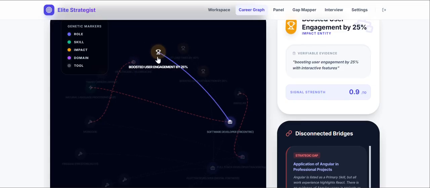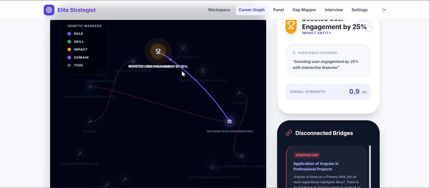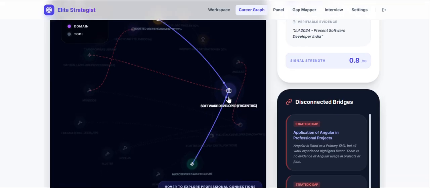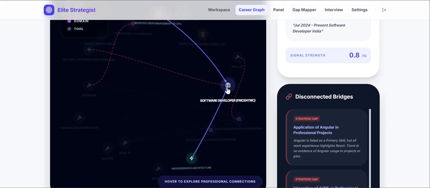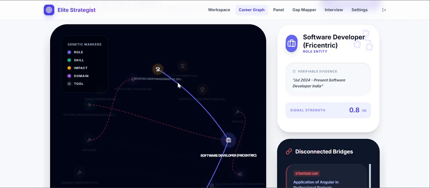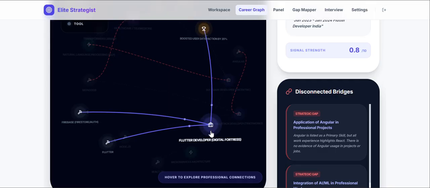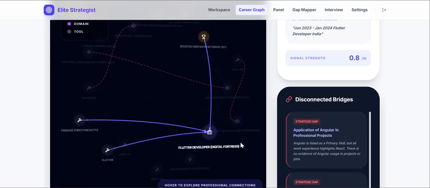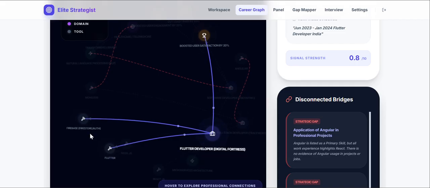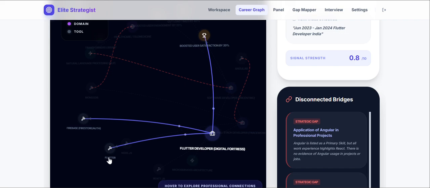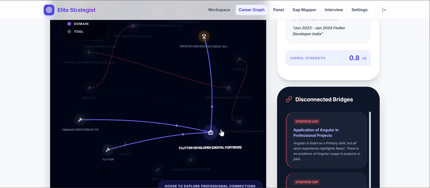So I did this engagement, boosting user engagement with 24/7. Where did I engage? I developed it in friend-centric. So how the friend-centric is happening, what I did in friend-centric. For example, if I press on this Flutter development digital photos, what did I do in Flutter development? I can see it's linked to Firebase and boosting certification rate, and I have worked on Flutter. These are the skills.